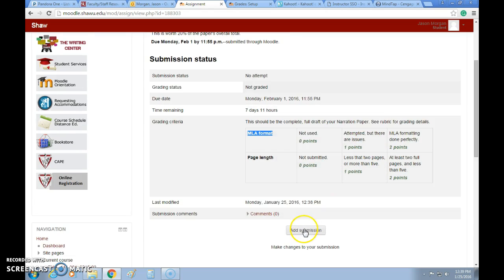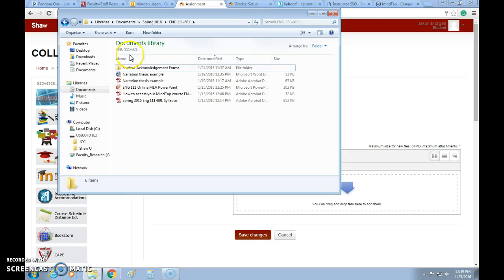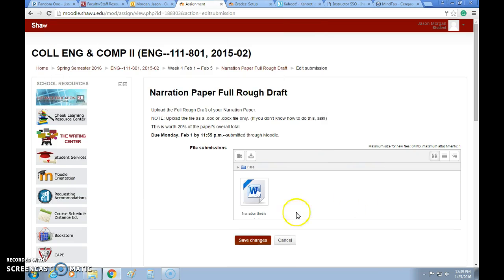Again, to add your submission, you just click on Add Submission, and it will load up. And then the easiest way to do this is just go to your little documents here, find your paper, and then you just drag and drop it. Pow! And then you hit Save Changes. I'm not going to hit the Save Changes because I'm not doing that right now.